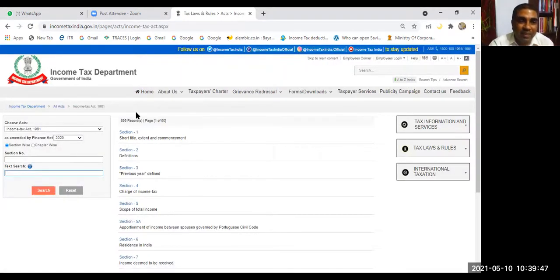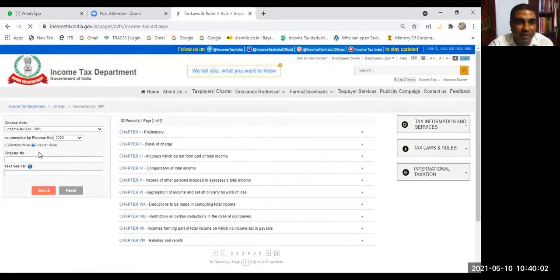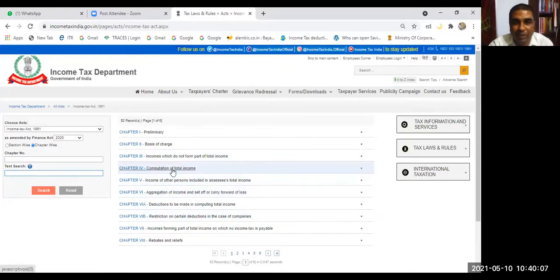As you can see, you can search a particular section. Since our friend is saying section 2, we can go to section 2. You can type section 2 here and find it. You can also search chapter wise, and things will appear chapter wise. These are the various chapters of the Income Tax Act. Computation of income is a chapter. Income which does not form part of total income is a chapter. Deduction is a chapter, chapter 6A. We'll be learning that. We can go chapter wise or section wise to find out.